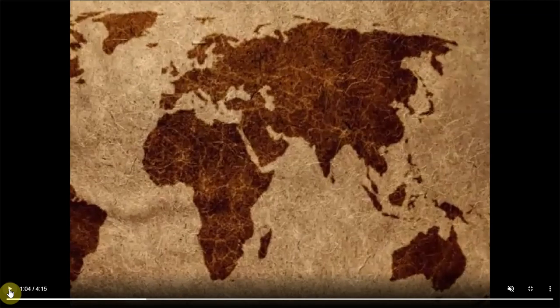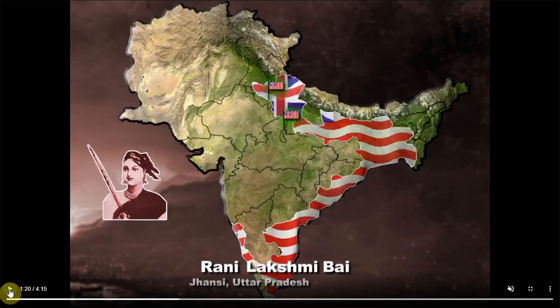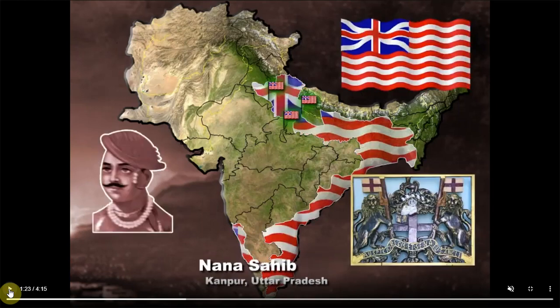So, let's start. The British had come to India and started business around the early 17th century. After getting permission and success in the business, they started interfering in the policies of Indian rulers and slowly started controlling and conquering them. Like in the map also you can see. And by this they established the British Empire in our country.